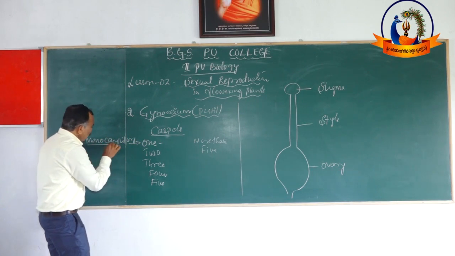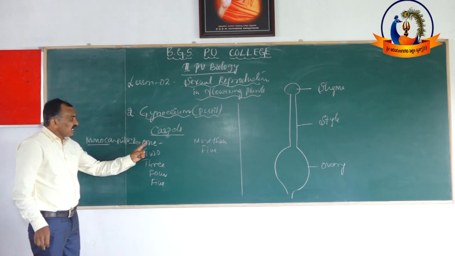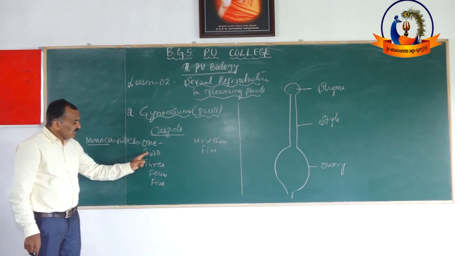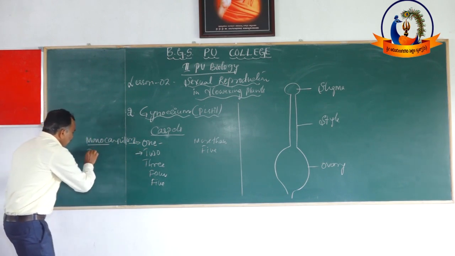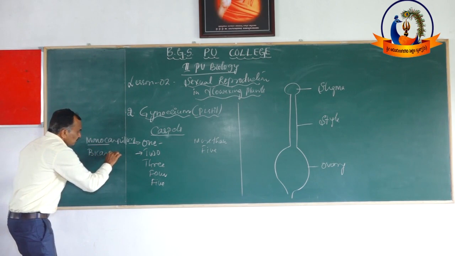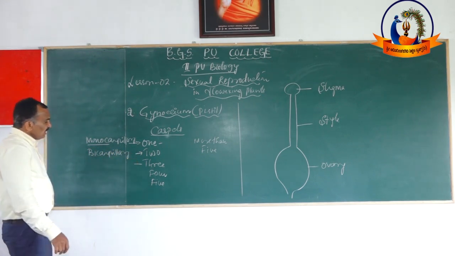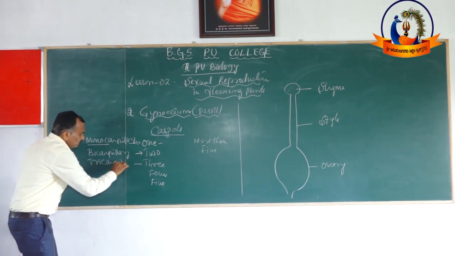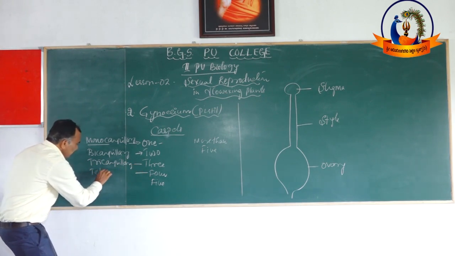What is the meaning of mono? Mono means one, single. So monocarpellary means the gynoecium has one carpel. If a gynoecium has two carpels, then it is bicarpellary. If it has three carpels, it is tricarpellary. Like that, if it is 4, tetracarpellary.